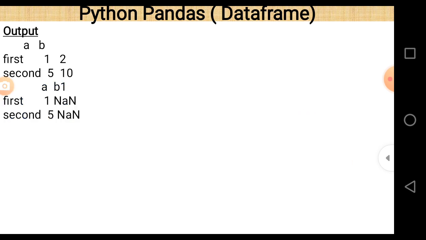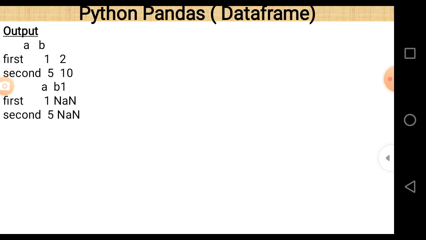Let us see what the output looks like. A, B, 1, 2, 5, 10, first and second are the output of df1. For the second case, the second data frame is df2, again the index values are the same as the previous one, first and second, and the column values are a and b1. So b1 is the name of a column, because we explicitly passed it as an index value here.